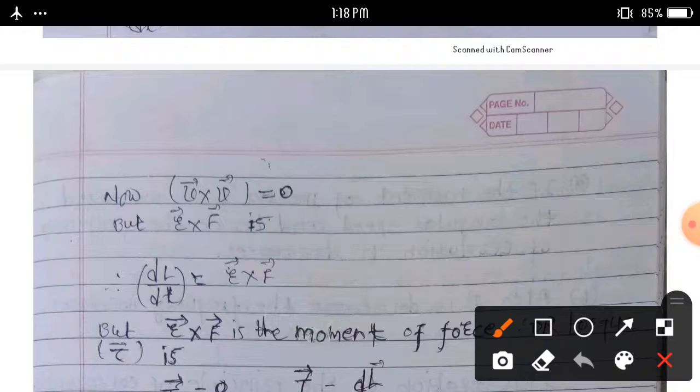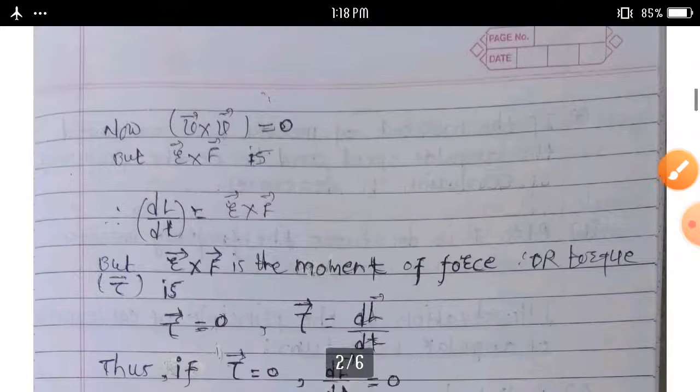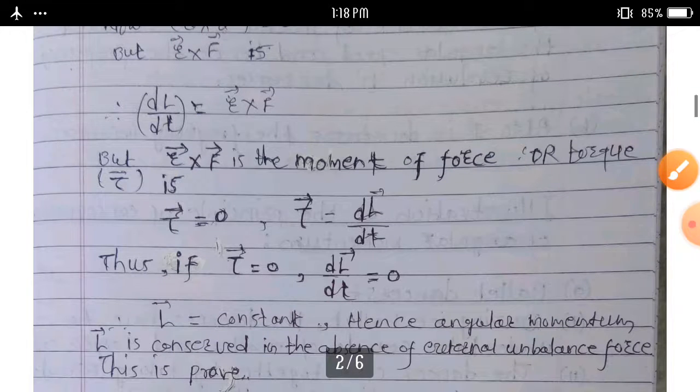So dL upon dt is equal to r bar cross f bar. But r bar cross f bar is the moment of force, or torque.